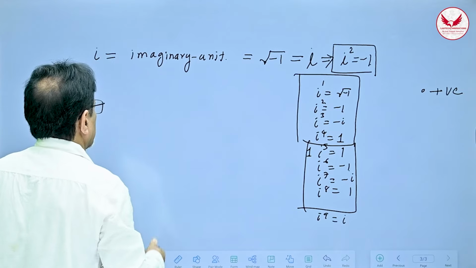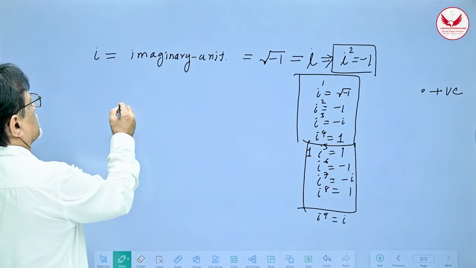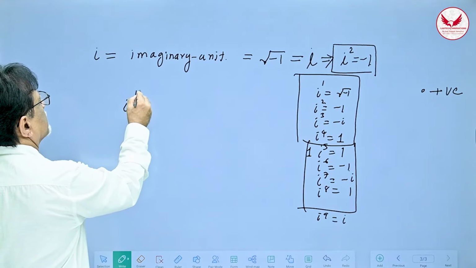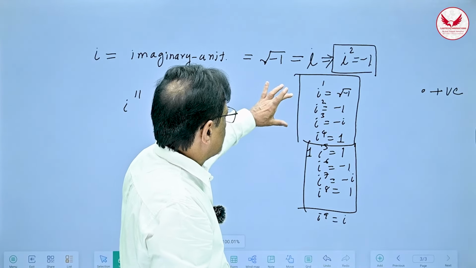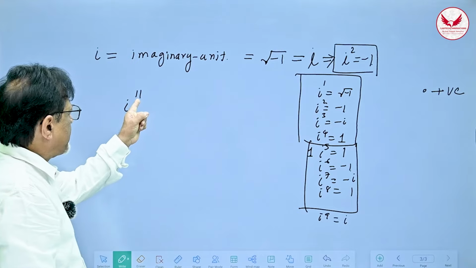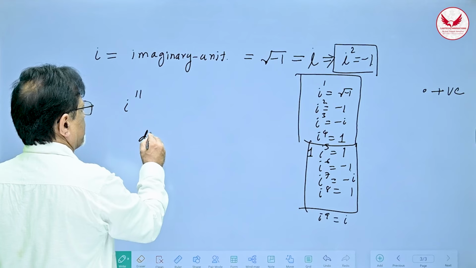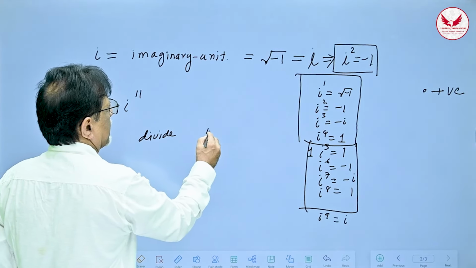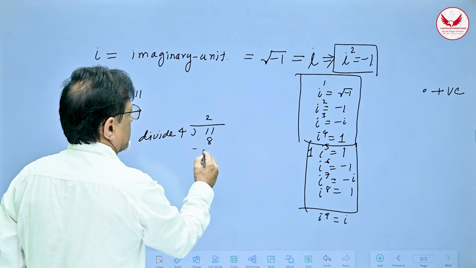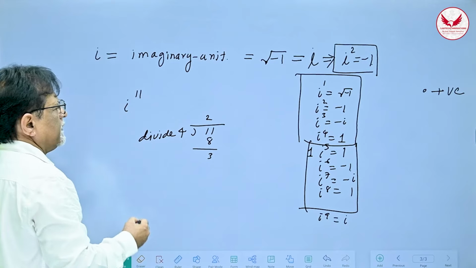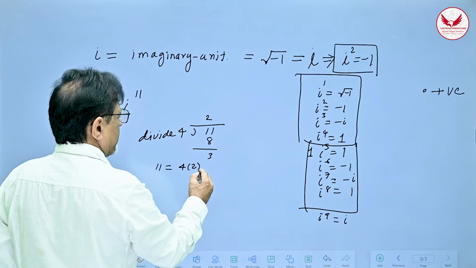So suppose I want to find out, let us say, i raised to 11. I know that there are cycles of 4, so I will have to subtract the multiples of 4 here. If I divide 11 by 4, what is that? 4 times 2 is 8, and the remainder is 3. So I can write 11 as 4 multiplied by 2 plus 3.